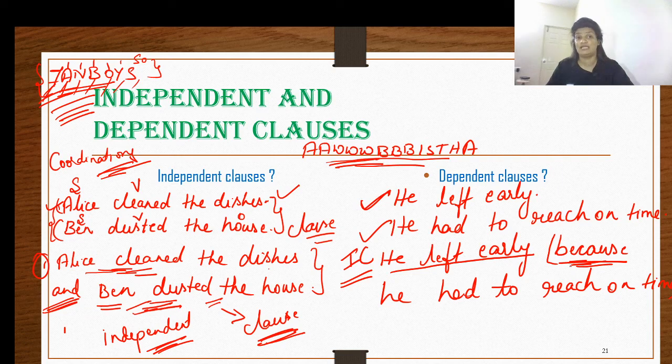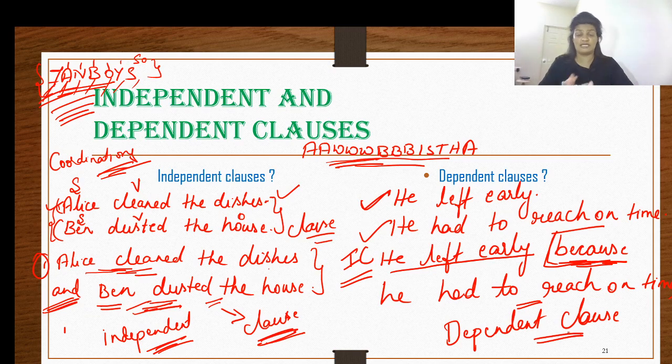You have to take it into consideration when you are beginning the clause: "Because he had to reach on time, he left early." Here, "because" is your conjunction, and because you have included this in your clause, this becomes your dependent clause.